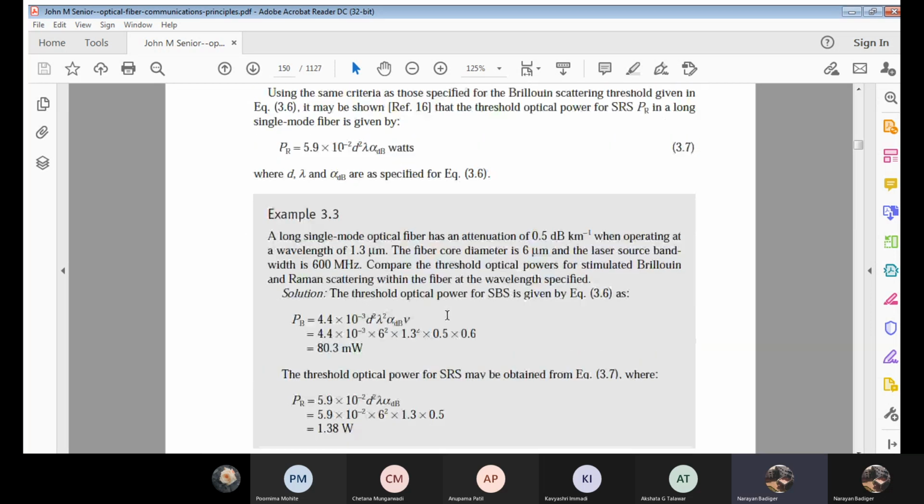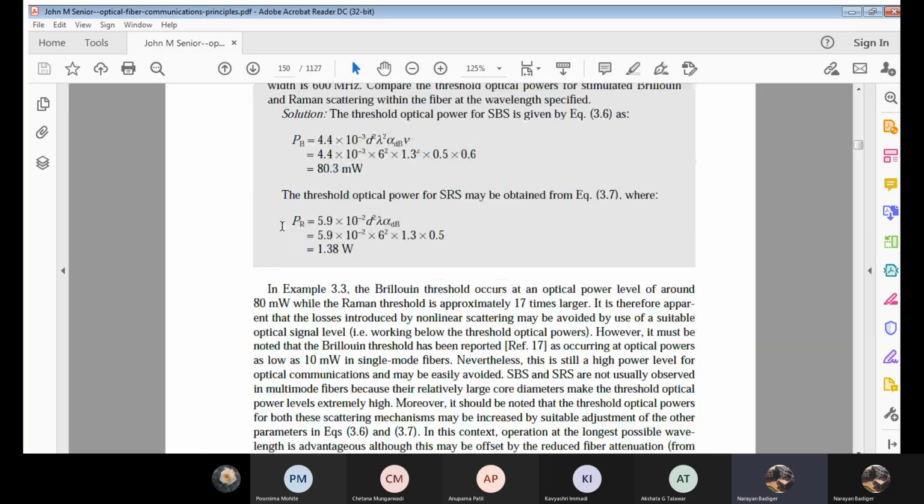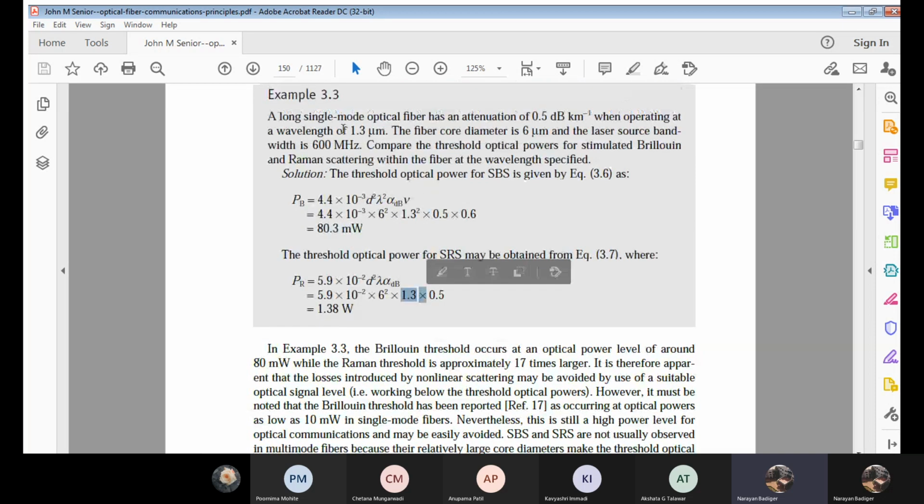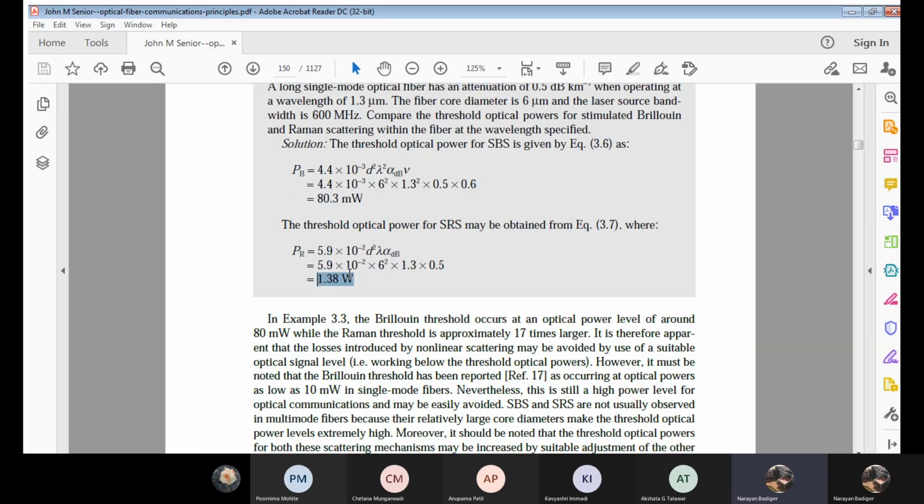Now we'll calculate it. 5.9 into 10 raised to minus 2 as it is. D is 6 squared. Lambda is 1.3 squared. Am I correct? Yes, 1.3 micrometer squared. And alpha is 0.5. See, we have not ignored micrometer, it will be over here. Now if you simplify or calculate, I get 1.38 watts.